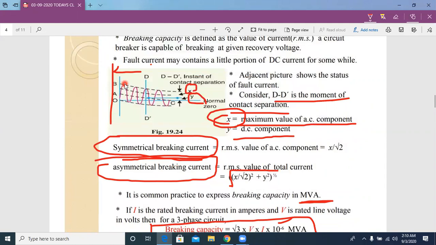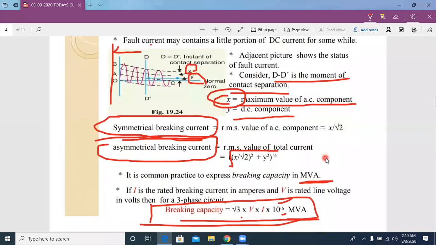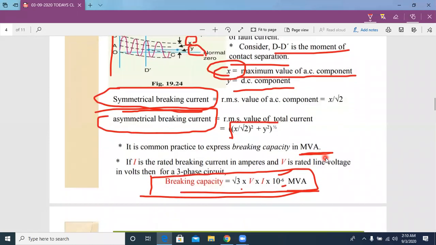This one is the maximum fault current value. When comparing to the remaining magnitudes, this one is the maximum value of fault current. So that's why for this circuit breaker, this one is the making capacity. Okay. Now, how are we going to find that making capacity in this example? Now let's see.